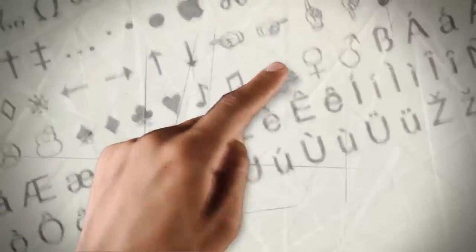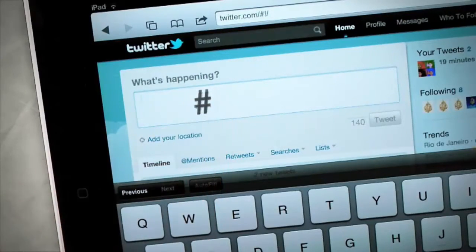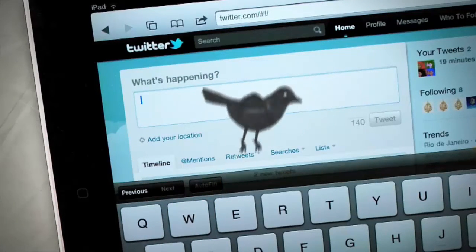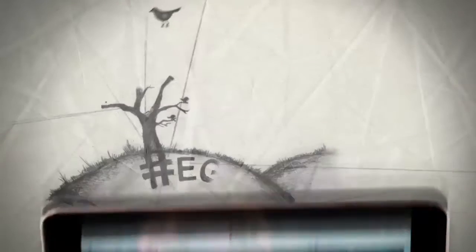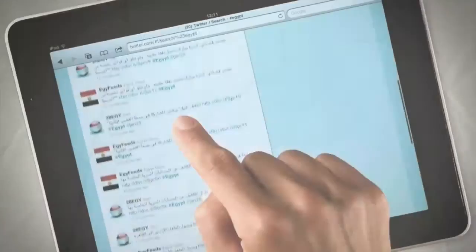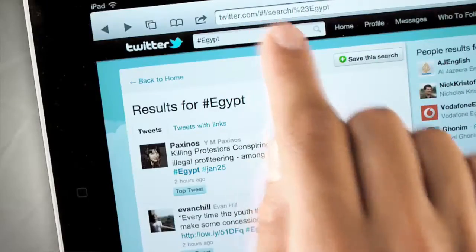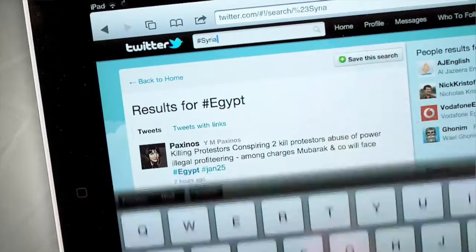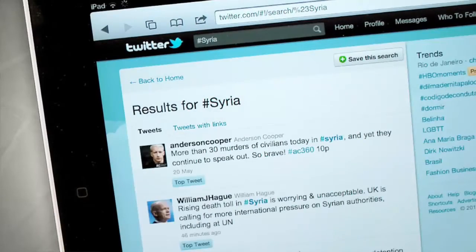Once you're on Twitter, there are a couple of symbols that have special meanings. The first is the hashtag. If you put a hashtag in front of a word, then your tweet will be grouped with all the other tweets that contain that hashtag word. That means you can easily find out what everybody is saying about a certain topic, simply by searching for the word with a hashtag.